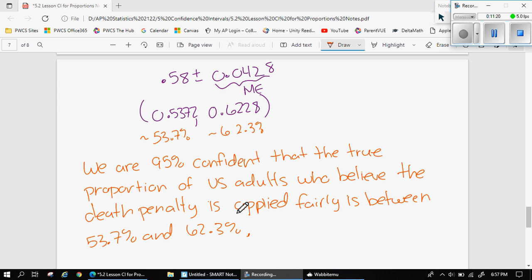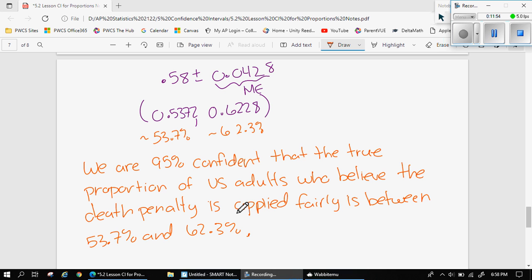That 95% confident isn't a probability, so don't be confused. And this is something that I can clear up in class, but let me try to explain it to you. It means if we were to keep sampling 510 adults, and we got every possible combination of 510 adults, and we found the proportion of them who thought the death penalty was applied fairly, and we made a confidence interval, 95% of those intervals would contain the true proportion.